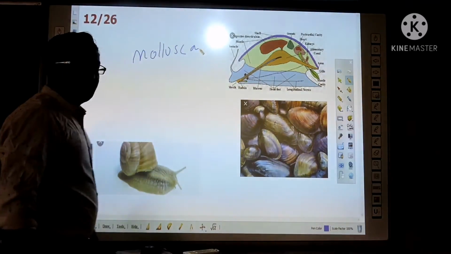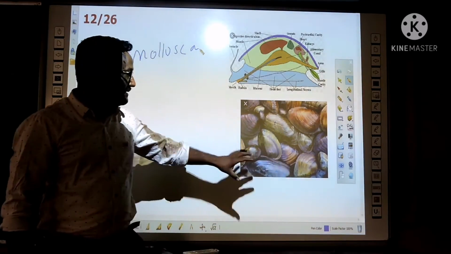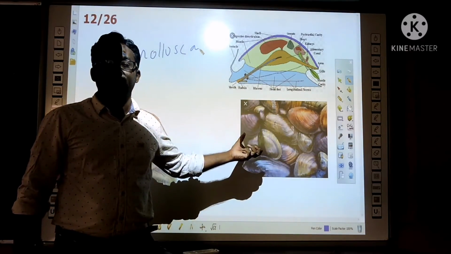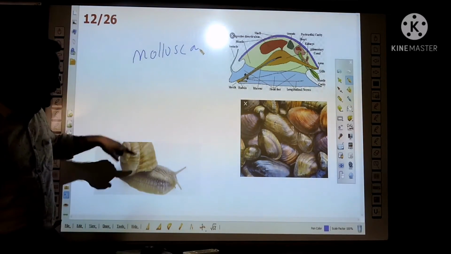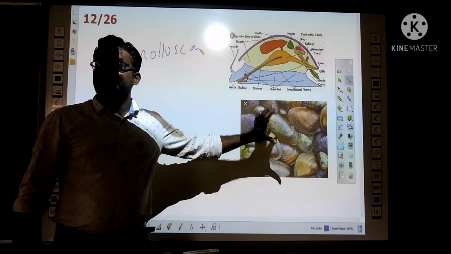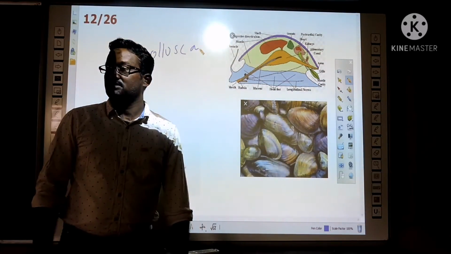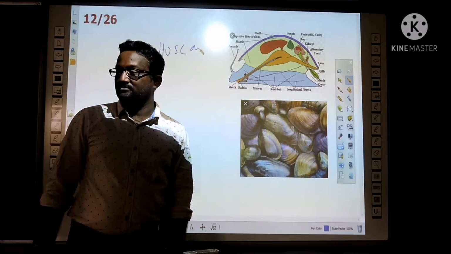Next phylum is Mollusca. In these animals, the body is covered with a hard shell. You can see the snail also: the snail's body is covered with a shell. Having a shell is the main feature of molluscs. Some live in fresh water, but most of them live in marine water.